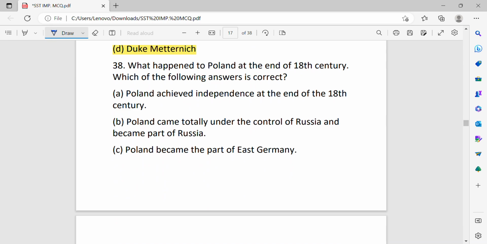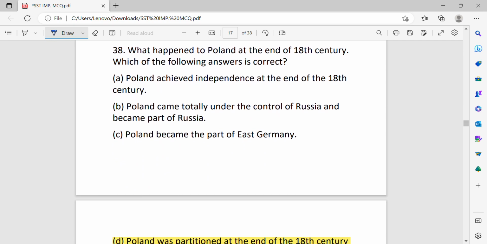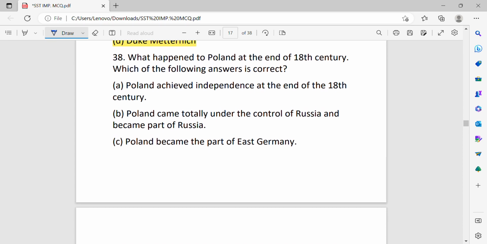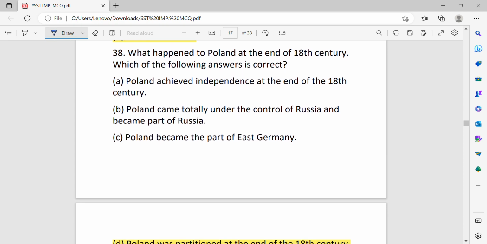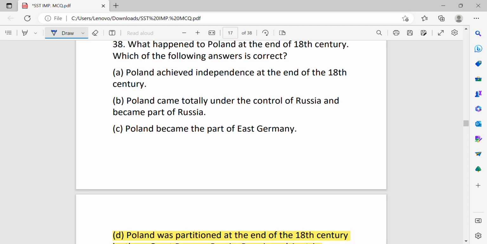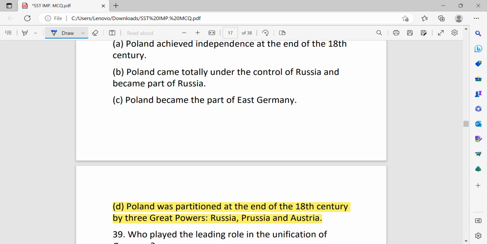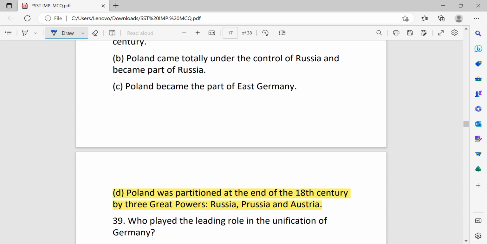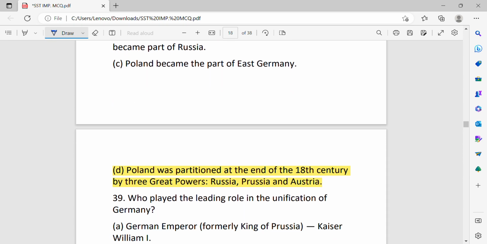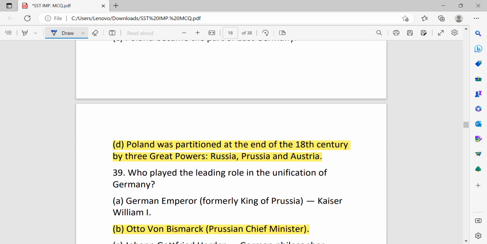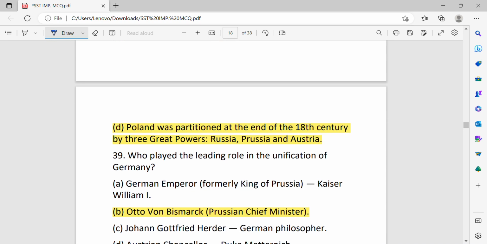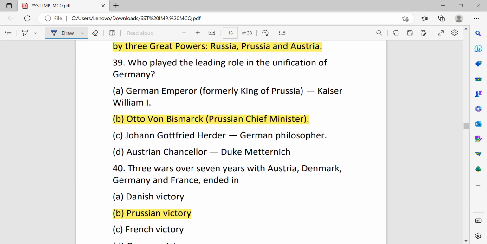What happened to Poland at the end of 18th century? Which of the following answer is correct? Poland achieved independence at the end of 18th century. Poland came totally under the control of Russia and became part of Russia. Poland became the part of East Germany. Poland was partitioned at the end of 18th century by three great powers, Russia, Prussia and Austria. D option is the correct answer.